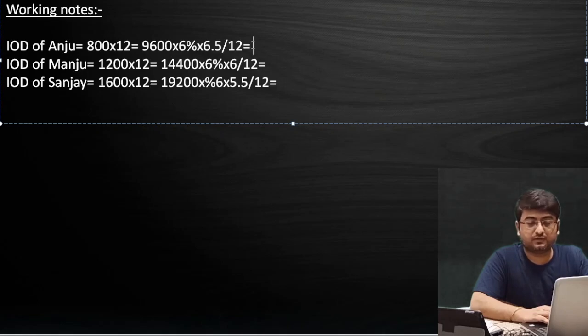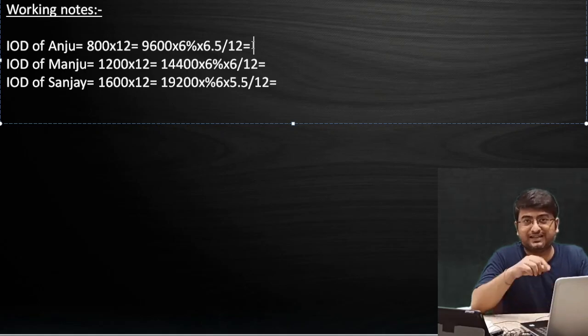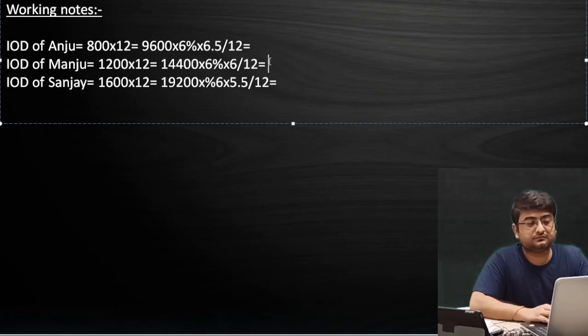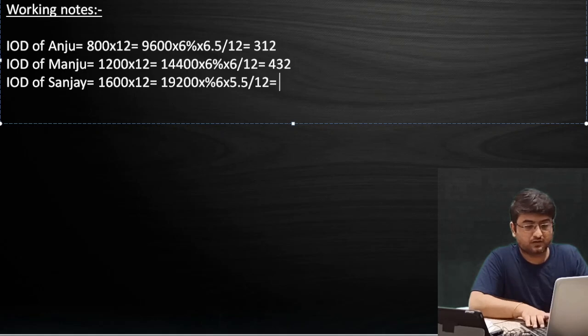In case of Anju, in case of Manju, in case of Sanjay, just use the alphabet. In case of Anju, write A, then post your answer. In case of Manju, write M, then post. In case of Sanjay, write S, then post interest on drawings. So do it fast. In case of Anju, it is 312. Okay, Manju 432, and S 528 rupees. Okay, this amount will go to general entry first.